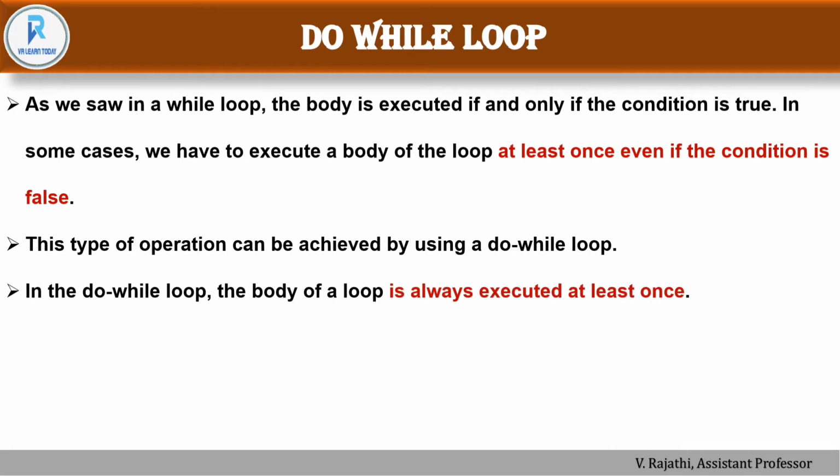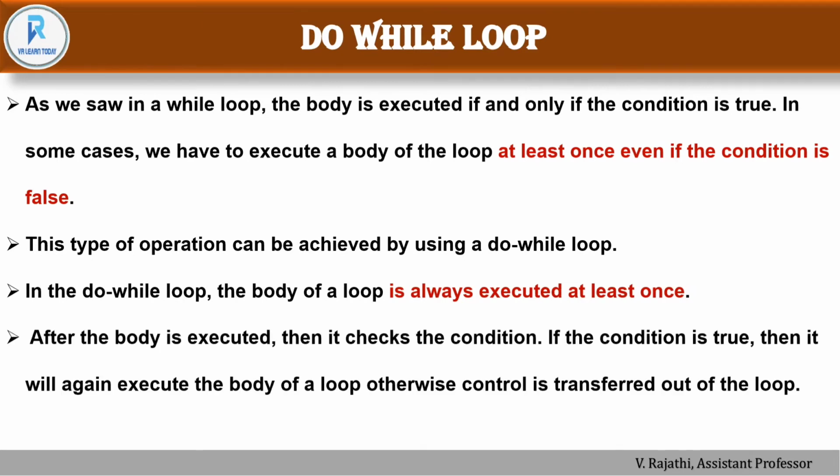In the do while loop, the body of the loop is always executed at least once, because when it comes to the loop, there is no condition. The first line itself is a statement. So the statement is executed first. After that only, the condition will be checked. After the body is executed, then it checks the condition. If the condition is true, then it will again execute the body of the loop. Otherwise, control is transferred out of the loop.